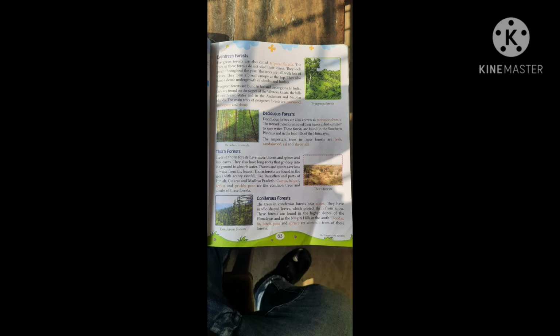Soil erosion means, first of all, you try to understand, the removal of soil from one place to another in a flood. Number two, they attract rain and give shelter to a variety of wild animals. It is necessary. If there is forest, water will be available, and it is the shelter of many wild animals. Shelter means home, house for various wild animals.